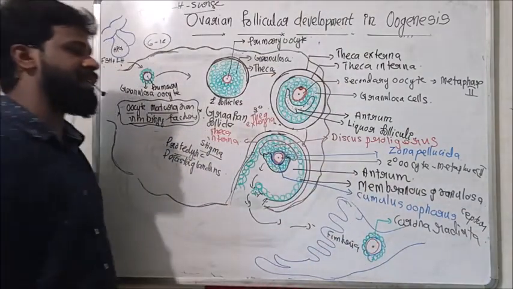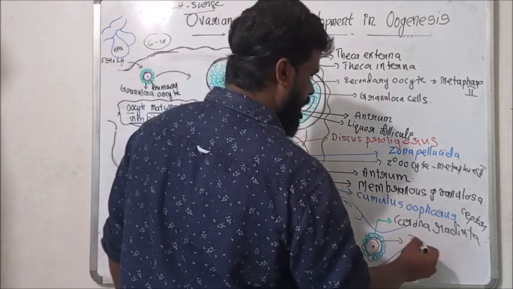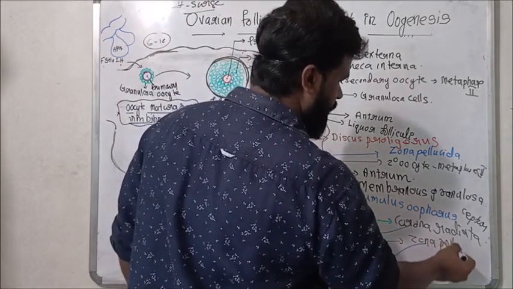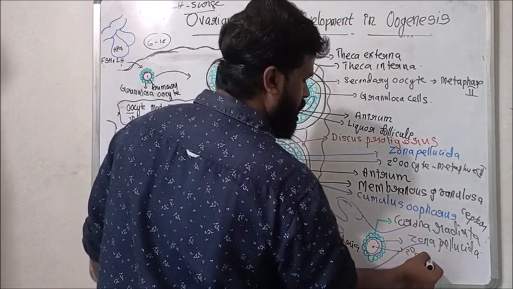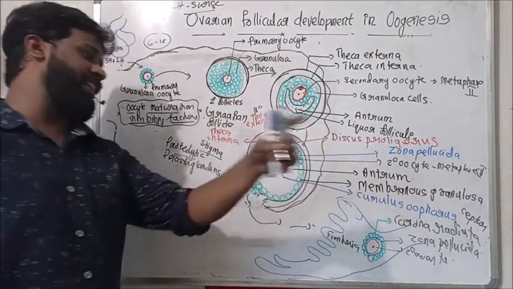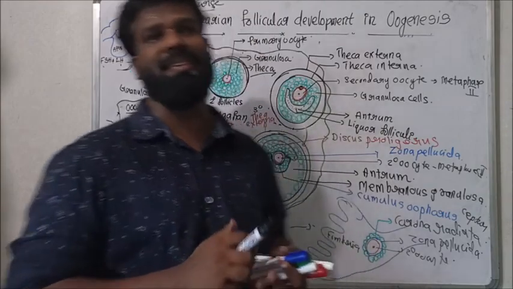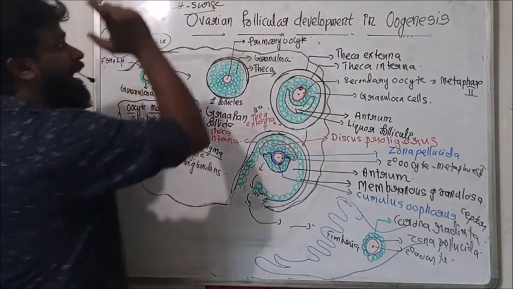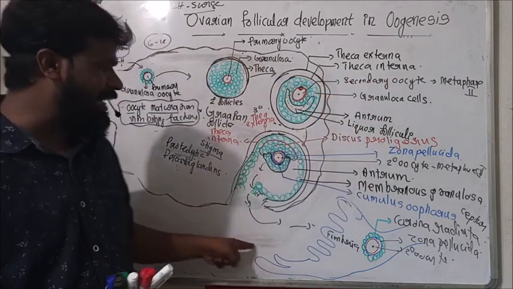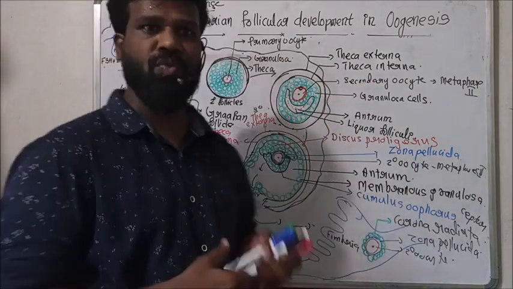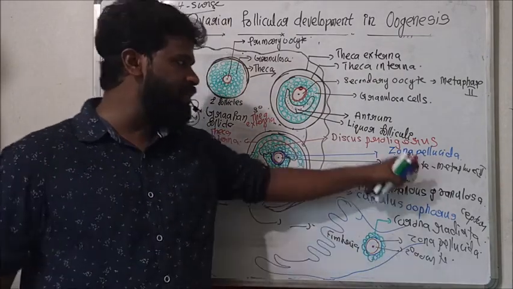Here the zona pellucida membrane is here, and this one is the secondary oocyte in metaphase 2. This process is called ovulation. So what is ovulation? Under the stimulation of LH, the Graafian follicle ruptures and the secondary oocyte is released from the ovary. So ovulation means releasing of the secondary oocyte in metaphase 2.